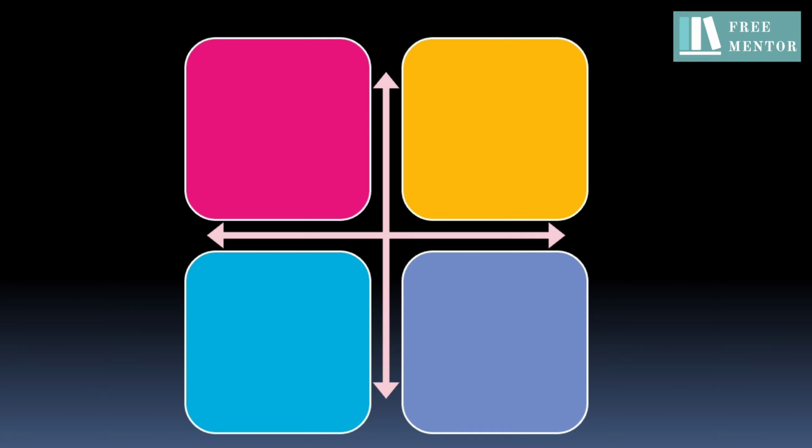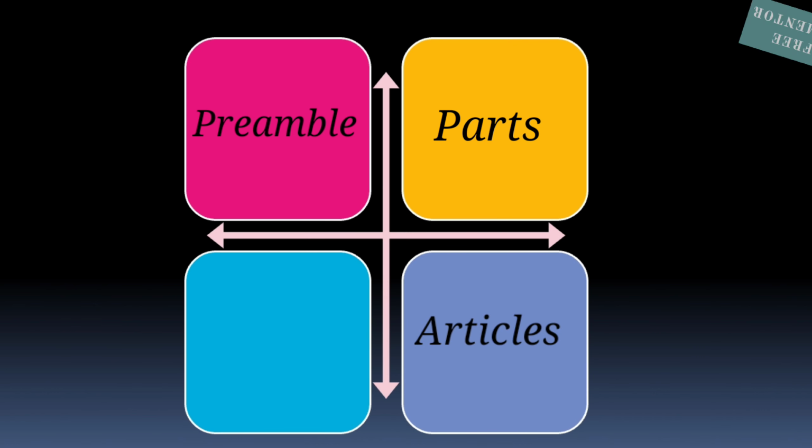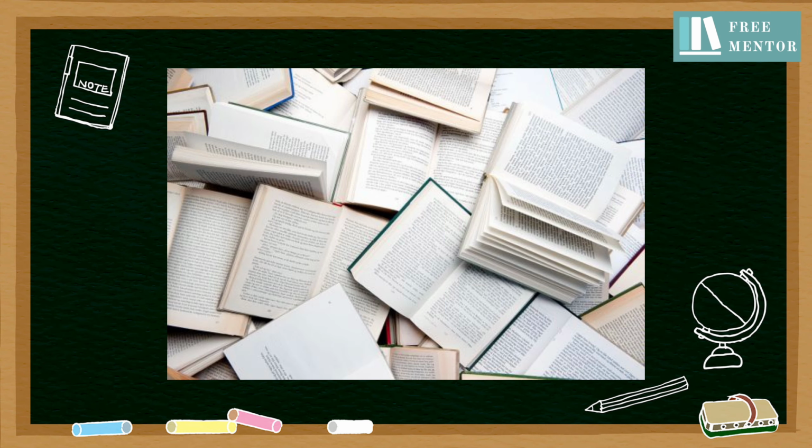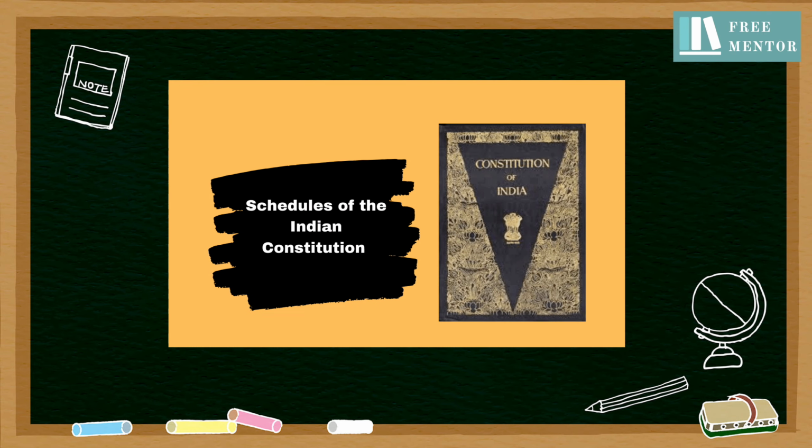So till now, we saw our constitution has a preamble, some parts and articles in it. Let's see what else it has. Have you seen books having annexure at the end? This annexure contains those supplementary contents which couldn't be explained or written in the subjective part. Just like that, our constitution has also some schedules.